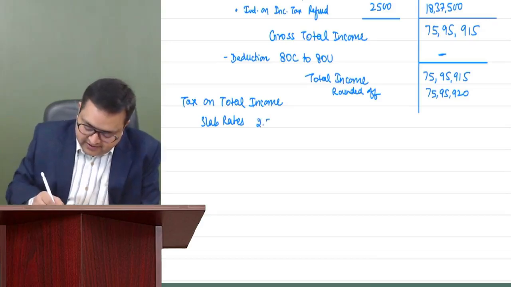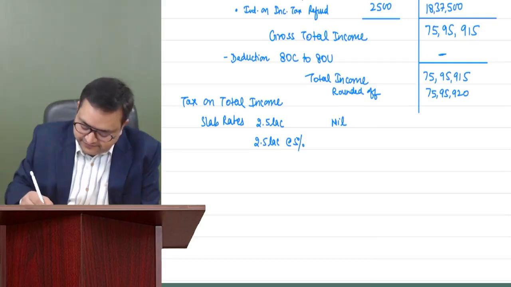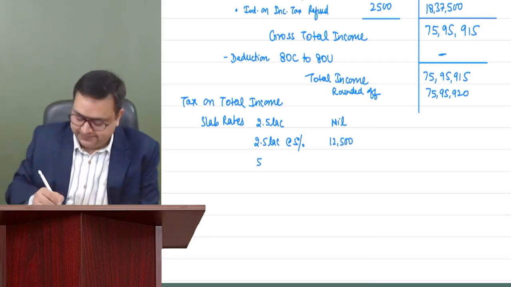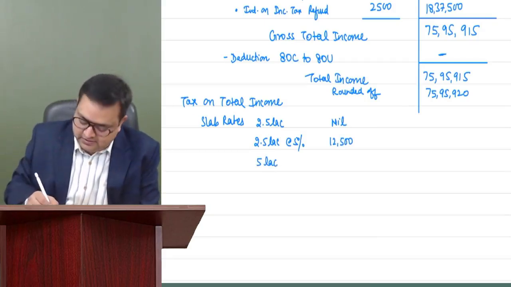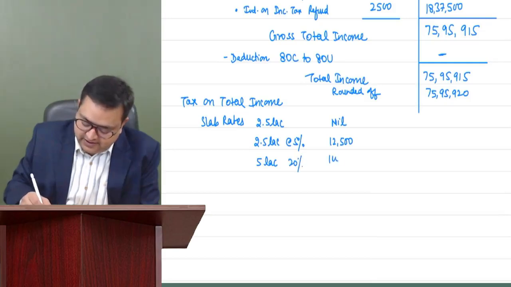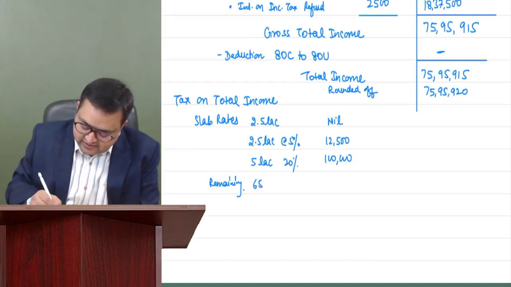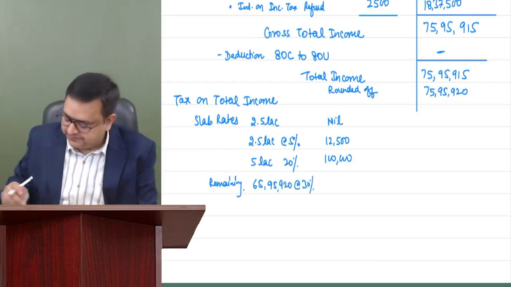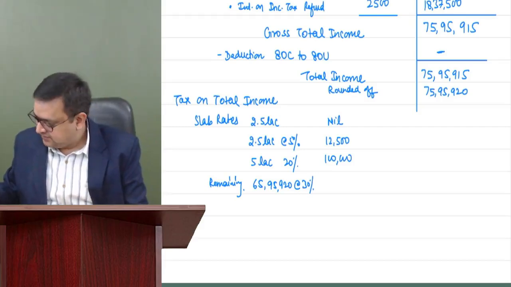On the first 2.5 lakh, nil. Next 2.5 lakh at the rate of 5% under the optional regime is 12,500. Next 5 lakh, 5 to 10 lakh, is 20%, which is 1 lakh. And the remaining 65 lakh 95,920 at the rate of 30%.